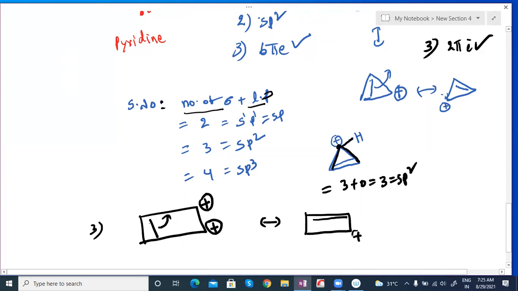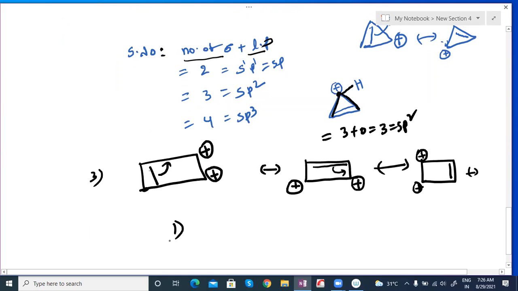Wherever the pi bond is lost, that carbon is going to get a positive charge. They continuously show this, sir. The next pi bond comes here. Wherever they lose the pi bond, it gets a positive charge. It's a continuous process, sir. So you can apply all the rules one by one.